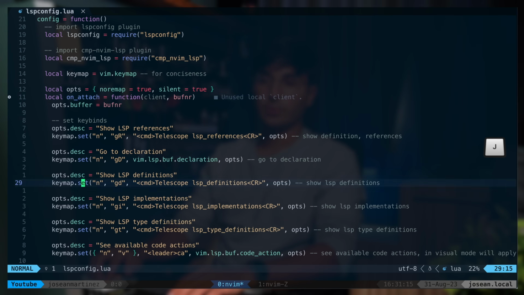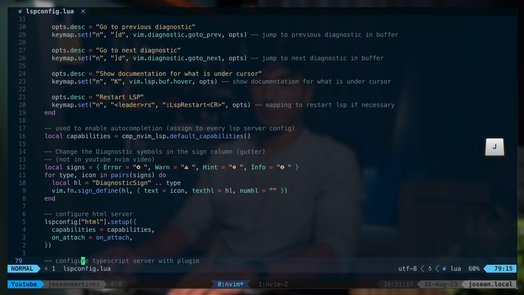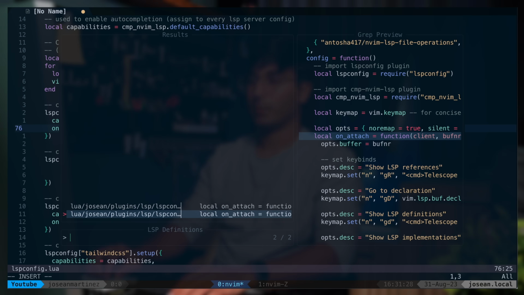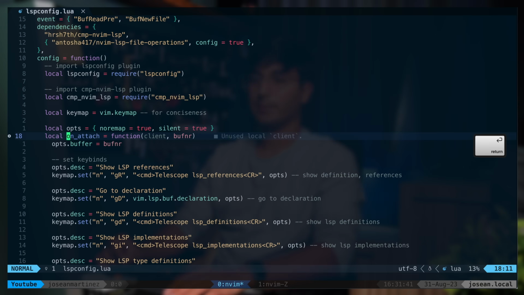If I go down to one of the places where I'm using that onAttach function, so for example, down here in line 76, I'm using it, I can do gd, and that'll show me where it's defined. I can jump to it by pressing enter, and it takes me back to the definition of that function.